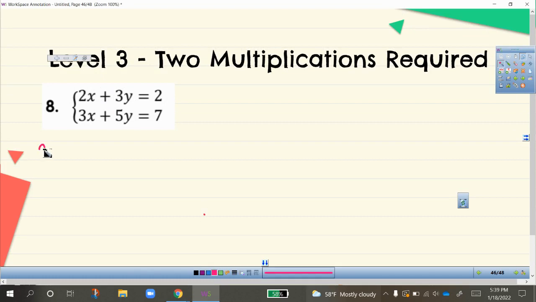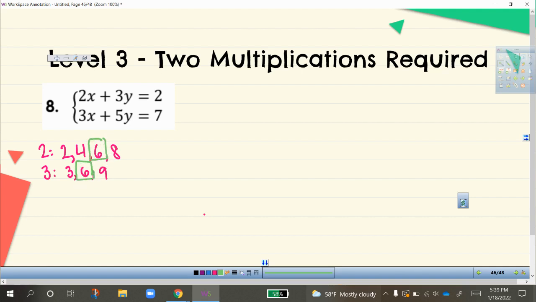So multiples of 2, 2 times 1 is 2. 2 times 2 is 4. 2 times 3 is 6. And 2 times 4 is 8. Let's go that far. And then multiples of 3, because the bottom equation has a 3 as the coefficient with x. So 3 times 1 is 3. 3 times 2 is 6. 3 times 3 is 9. And I can stop here because I already identified the least common multiple, which is 6.